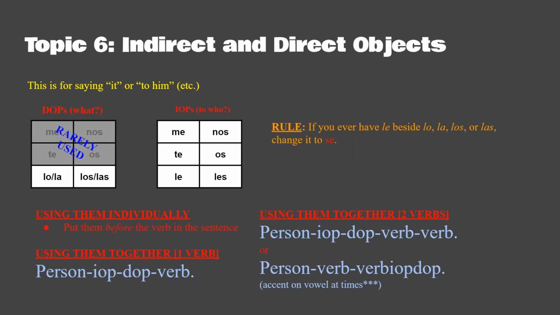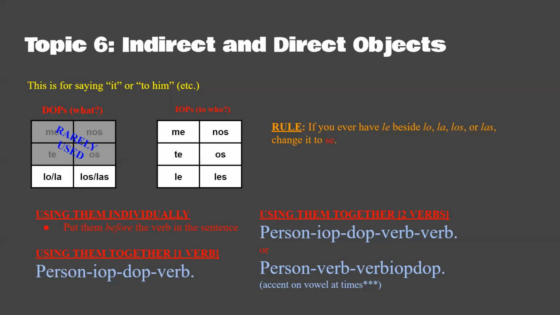You can replace something with it. Now the indirect objects is like giving something to someone. So to who, that answers to who. Now there's pronouns that we use that we replace things with. So we use these so that the sentences can be shorter.